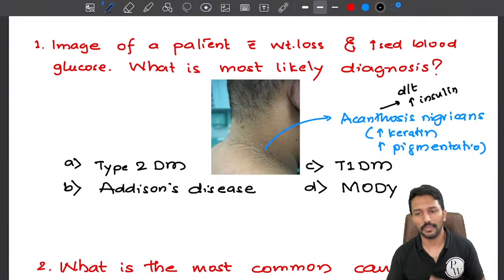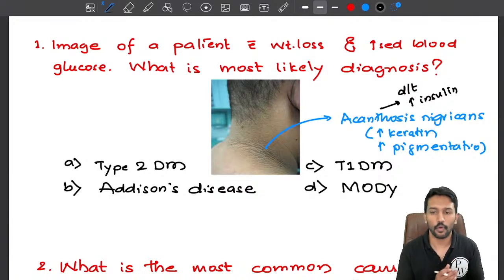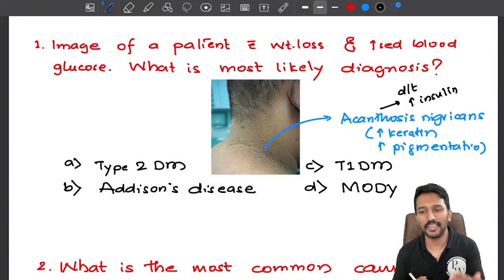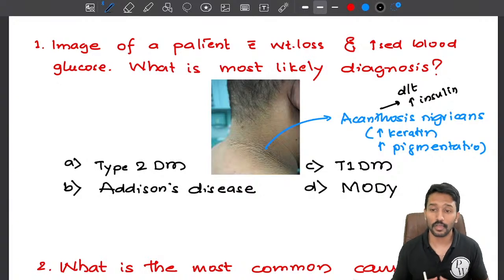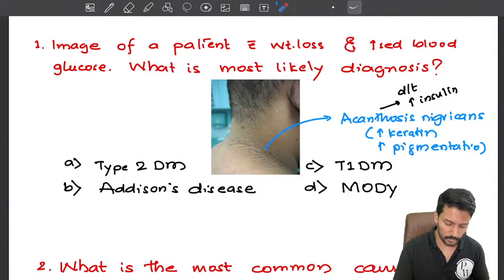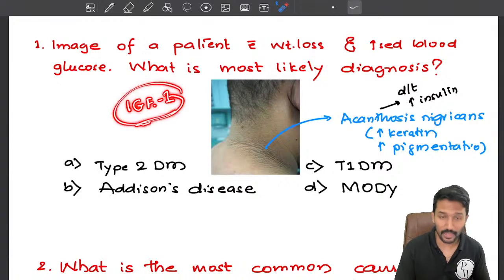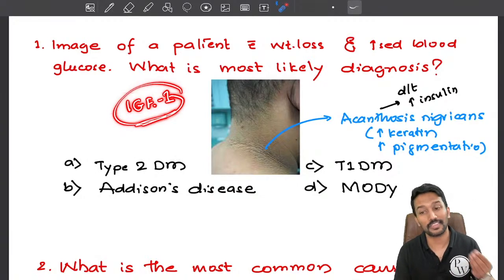Because when we were talking about growth hormone, I told you what mediates the growth hormone's action. The growth hormone's action is mediated by a substance called insulin-like growth factor 1 or IGF-1. Why are we calling it insulin-like growth factor 1? Because structurally it is similar to insulin. Its mechanism of action and receptors are all similar to insulin.